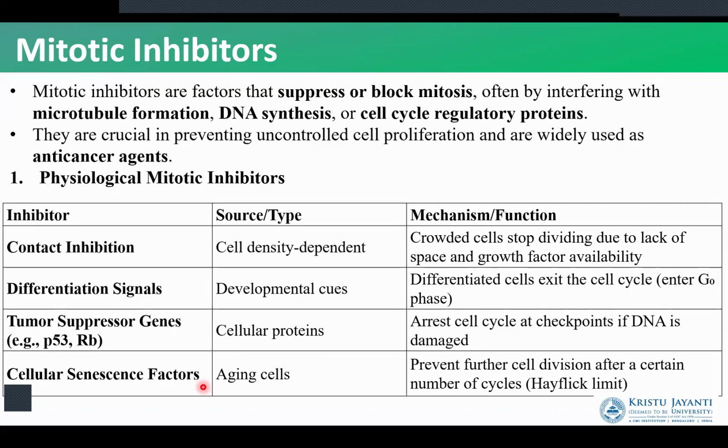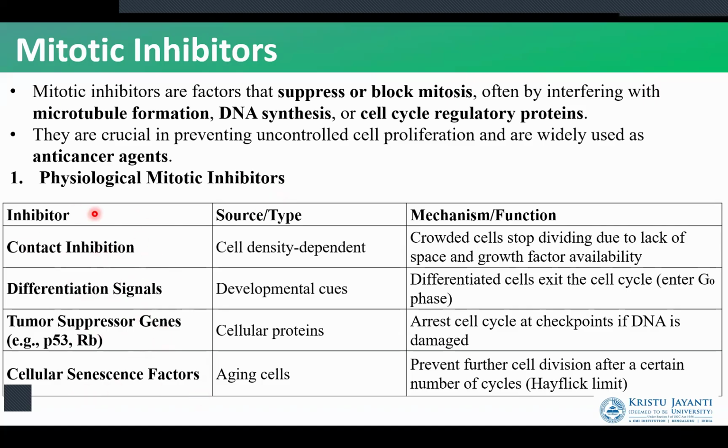Now, moving to inhibitors of mitosis, the first type that is going to block mitosis is the physiological inhibitors. Here we have contact inhibition, differentiation signals, tumor suppressor genes, and cellular senescence factors.